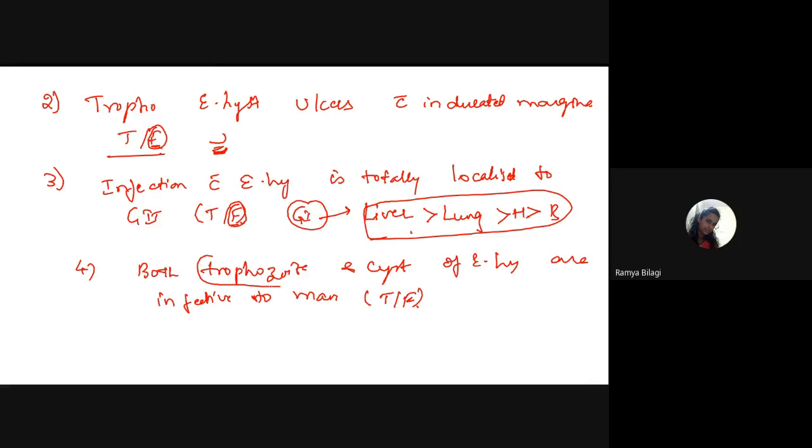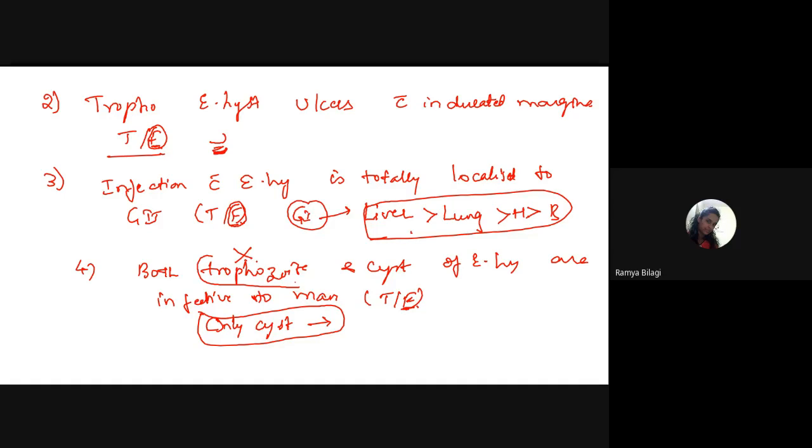False. All of you say that it is false, or does anybody want to say it is true? It is false actually. You have to remember that only the cyst is the infective form of Entamoeba histolytica. If the option says that both cyst and trophozoites are infective, then it is wrong actually, right?